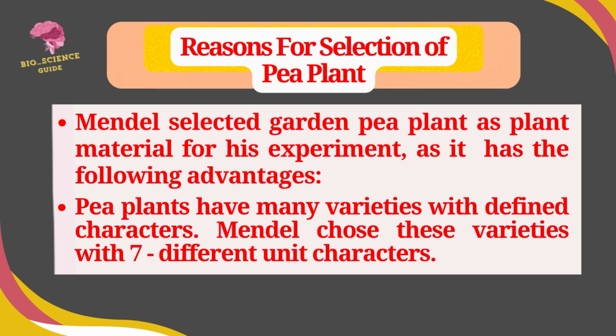Reason for selection of pea plant. Mendel had selected garden pea plant as plant material for his experiment as it has the following advantages. Pea plants have many varieties with defined characters. Mendel chose these varieties with 7 different unique characters.